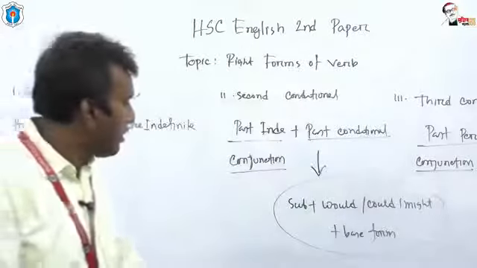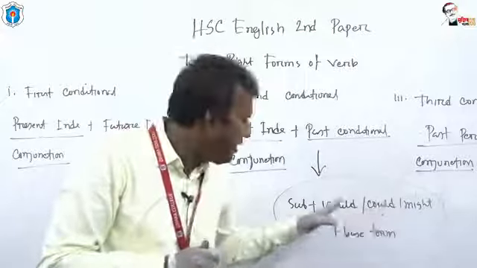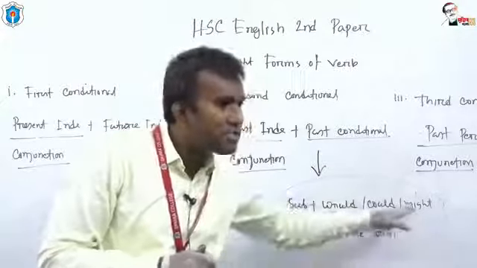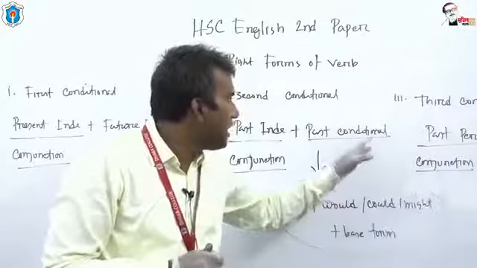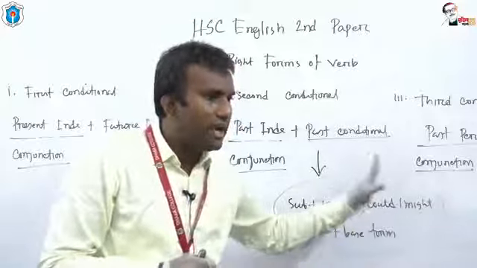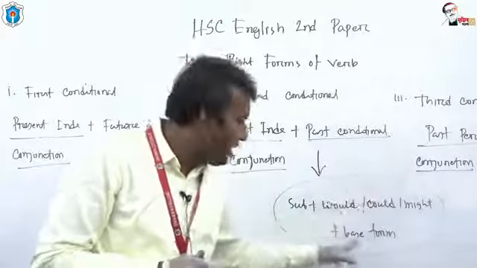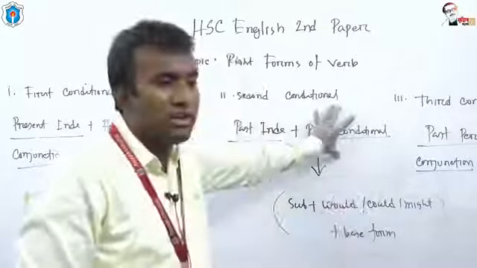Okay, subject, then would, could, might. You can use only three modal auxiliary verbs in past conditional, and what are they? Would, could, might, and after would, could, might you have to use base form of the verb. This is the structure of past conditional.